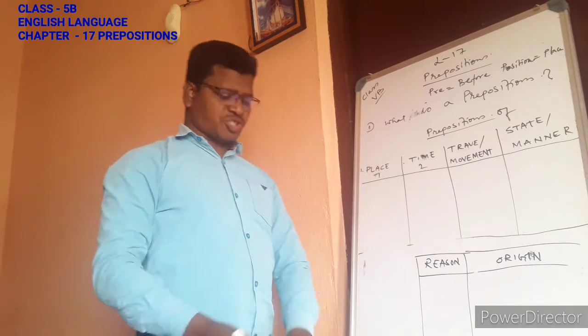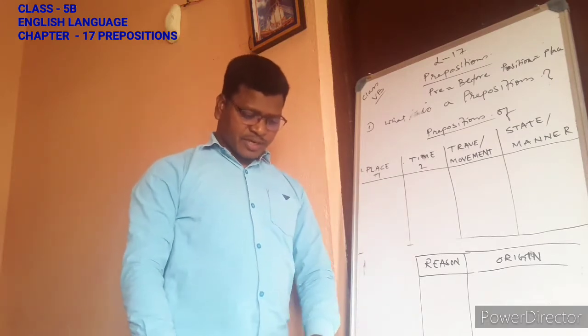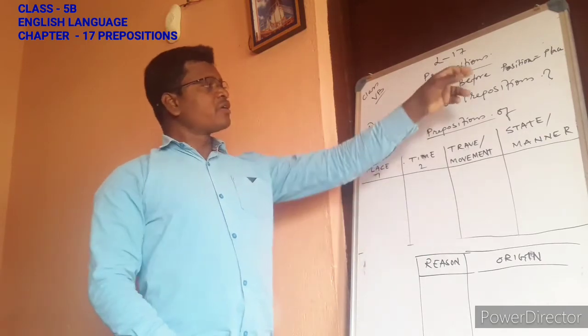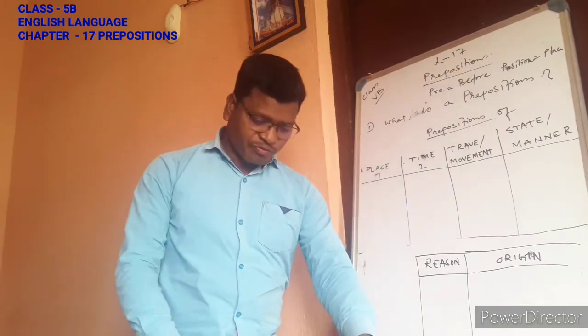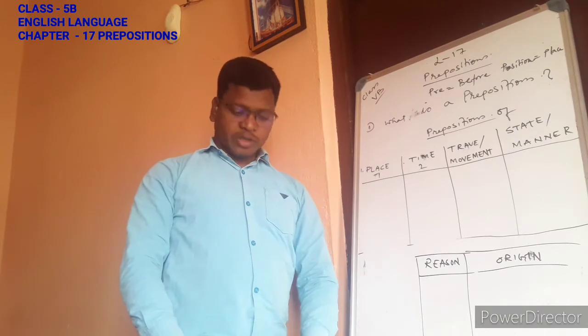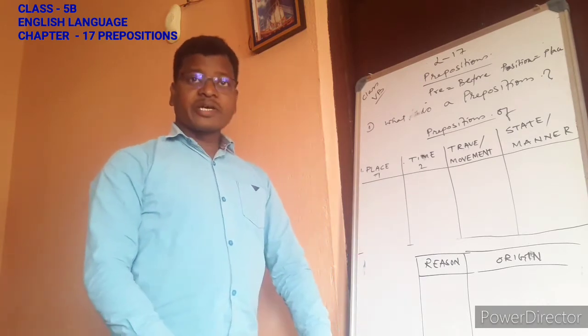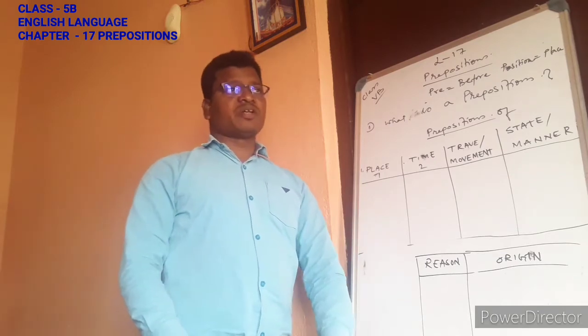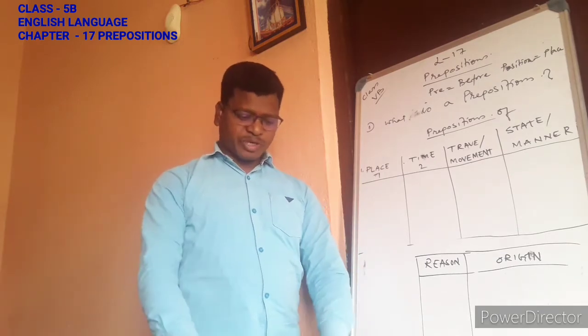Now what is a preposition? It says a preposition is a word used before a noun or a pronoun to denote its relation with the other parts of speech in a sentence. Let me repeat once again.